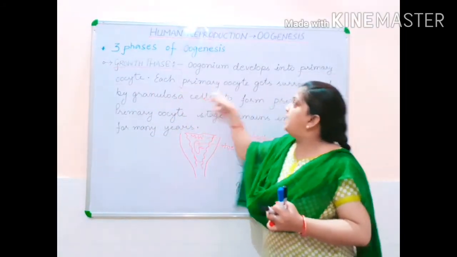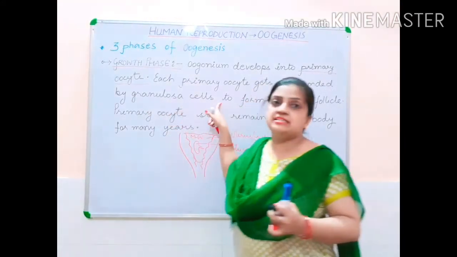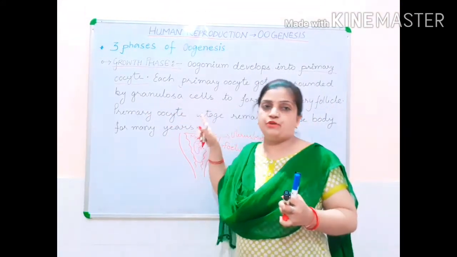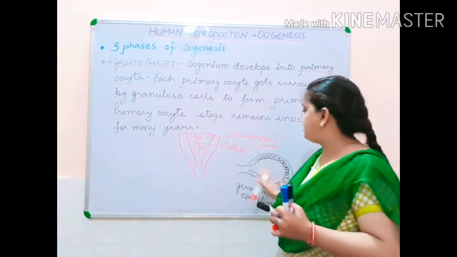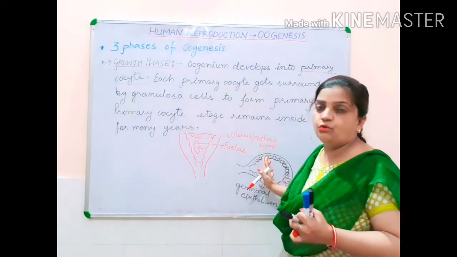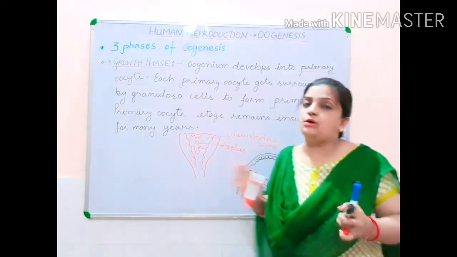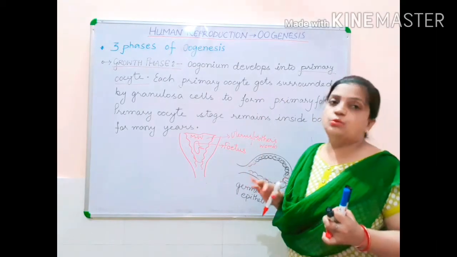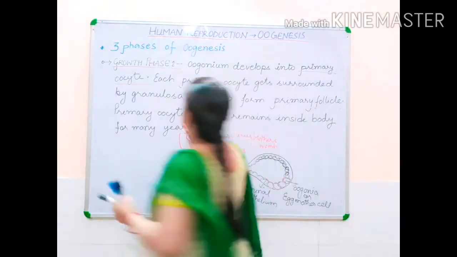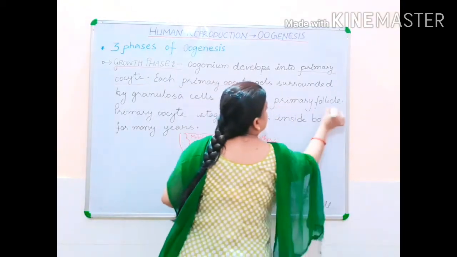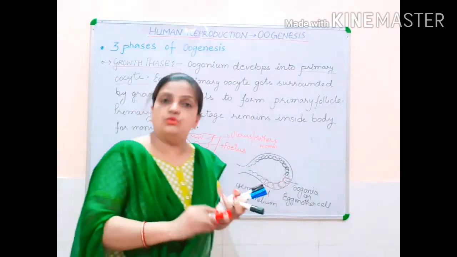Now each primary oocyte gets surrounded by granulosa cells. There is a special type of cells present inside the ovary. Those granulosa cells get surrounded around the primary oocyte to form primary follicle. So primary follicle is being produced after the primary oocyte.